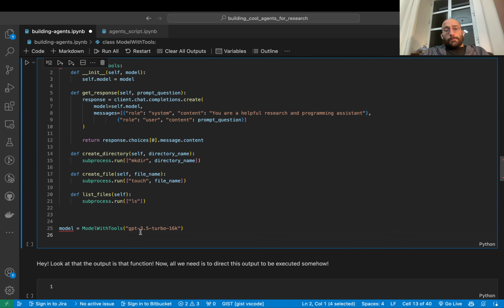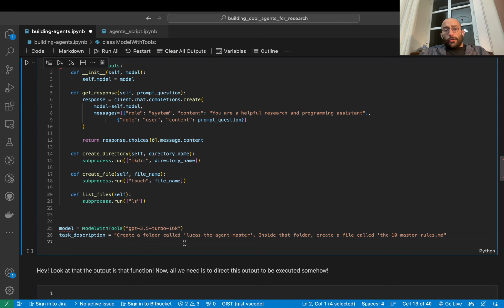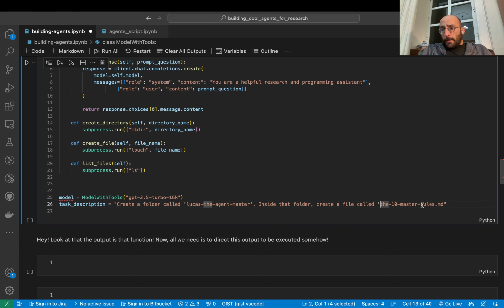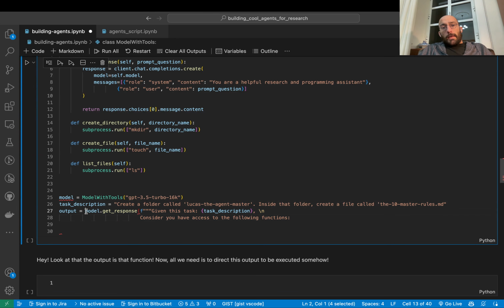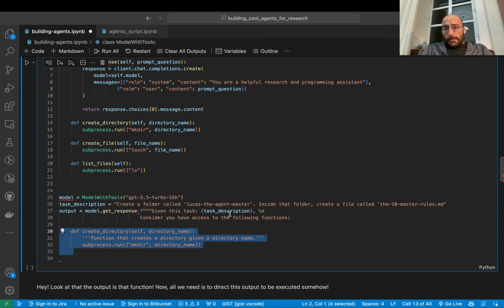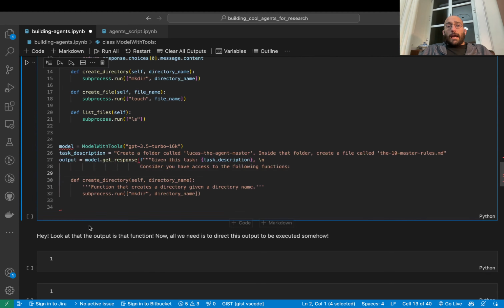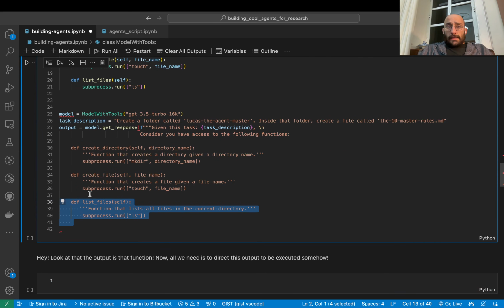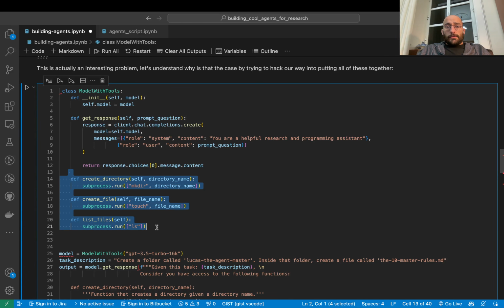Now I can set up the model, and then I can give a task like create a folder called Lucas the agent master, because my sense of humor is amazing. And inside that folder, create a file called the 10 master rules, and it's a markdown file, right? And now we can make a call to the model, and we can say get response, and then I will give the task description to the model, but pay attention to the prompt that I'm using here. I'm saying, given this task, consider you have access to the following functions, and now I show the model the functions that it has access to. These are the functions in this class here, right, that we just discussed.